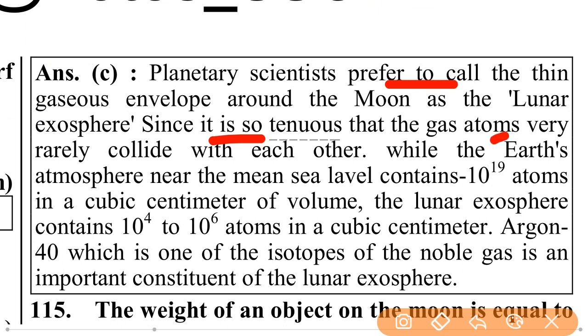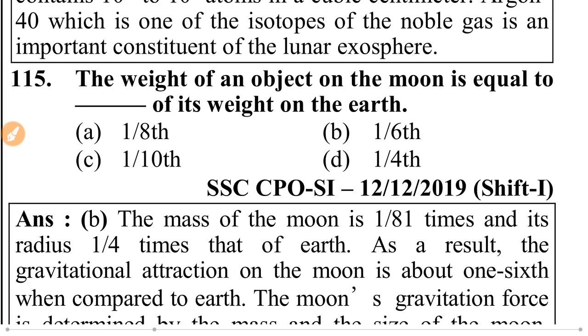tenuous that the gas atoms very rarely collide with each other, while the Earth's atmosphere near mean sea level contains about 10 to the power 19 atoms in a cubic centimeter of volume. The lunar exosphere contains 10 to the power 4 to 10 to the power 6 atoms in a cubic centimeter. Argon 40, which is an isotope of the noble gas, is an important constituent of the lunar exosphere.